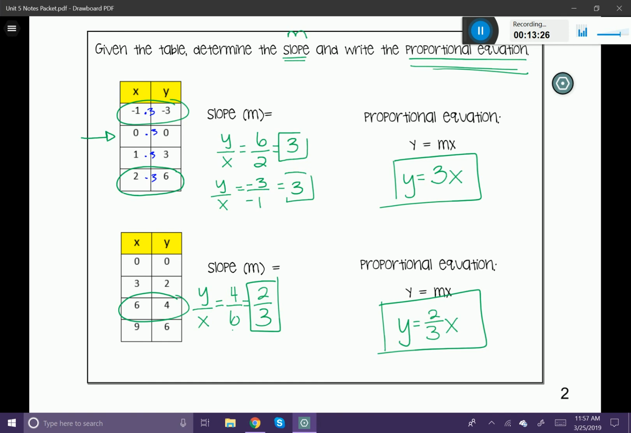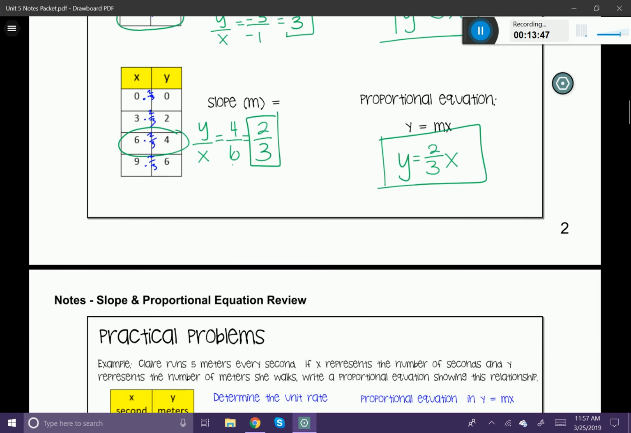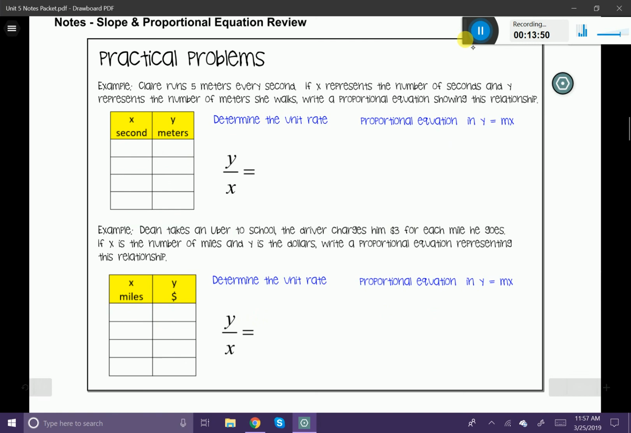But for the second example, it might be a little bit hard because this is saying that 0 times 2/3 is equal to 0, 3 times 2/3 is equal to 2, and so forth. Sometimes with fractions, it's a little bit harder to recognize that, which is why the unit rate might be a little bit more helpful to you. But both of them work perfectly. All right, let's try some word problems or some practical problems using this concept.